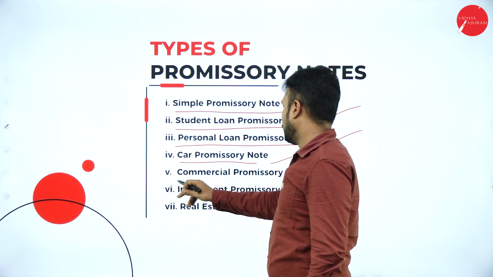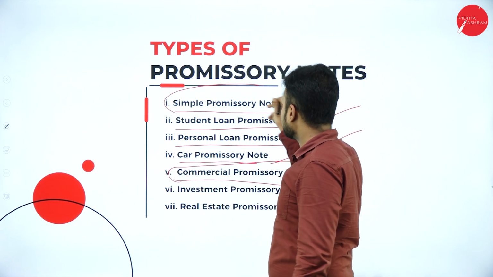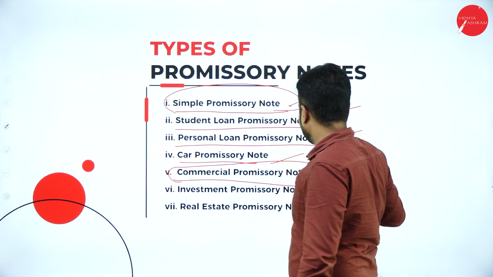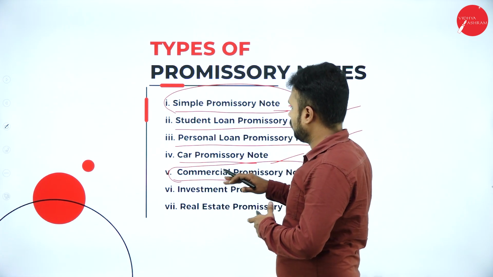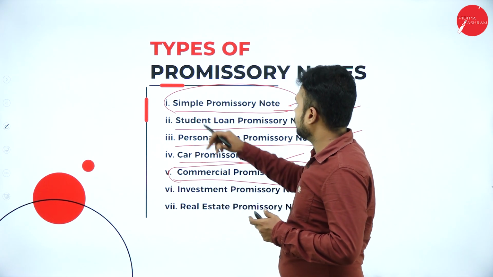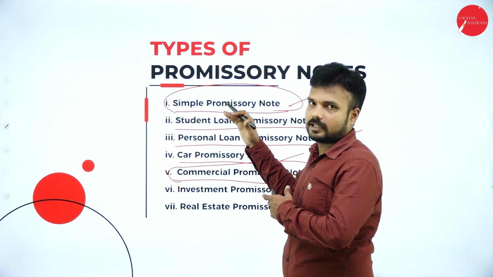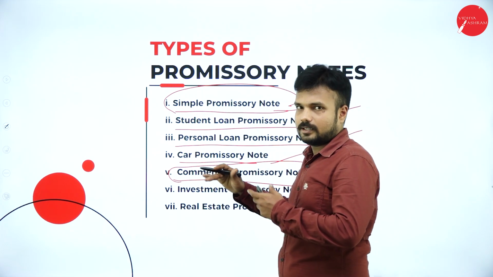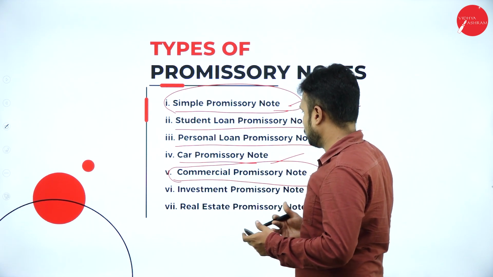Commercial promissory note. Commercial promissory note is the opposite of the simple promissory note. All the commercial financial transactions are going to happen in a formal way. The simple one is informal, like in personal life, where we can issue this, but in terms of commercial, all the commercial aspects, whether it is business, it is going to happen between two parties.